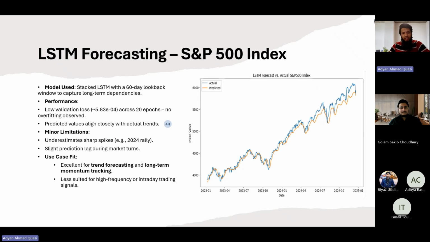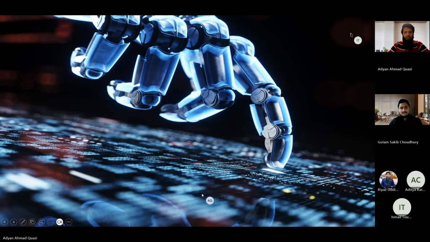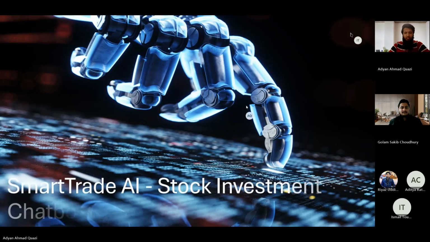Also, this is computationally expensive compared to other models, but as the data is very periodic, we get good results which overlap with the actual values. Now Ismail will take over.